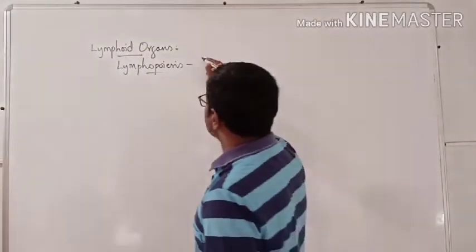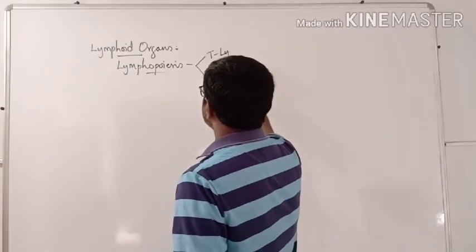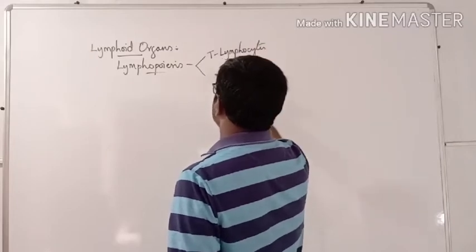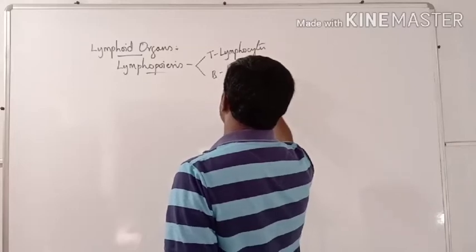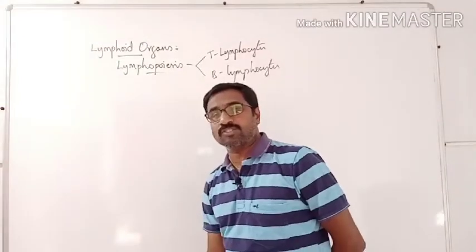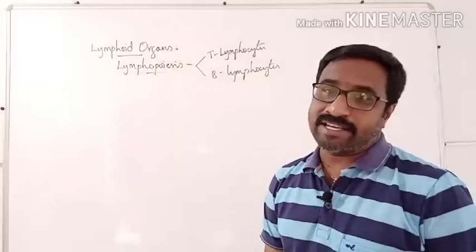Actually, here you should know that lymphocytes are of two types: T lymphocytes and B lymphocytes. So I can tell that the production of the T lymphocytes and the B lymphocytes is called lymphopoiesis, which will occur in the lymphoid organs.